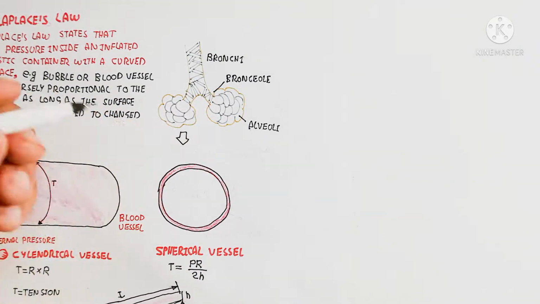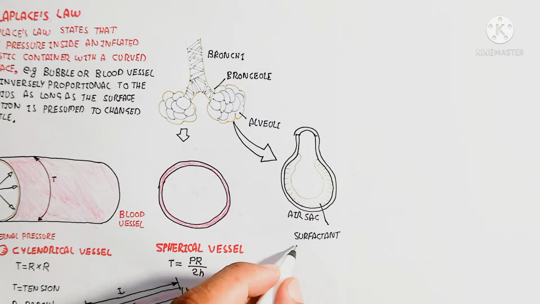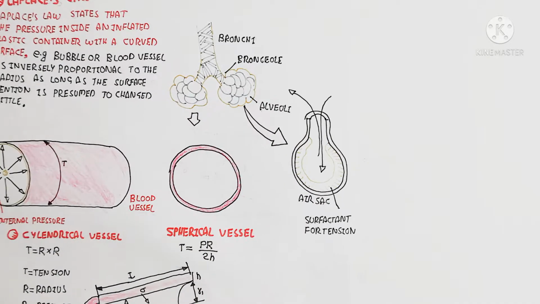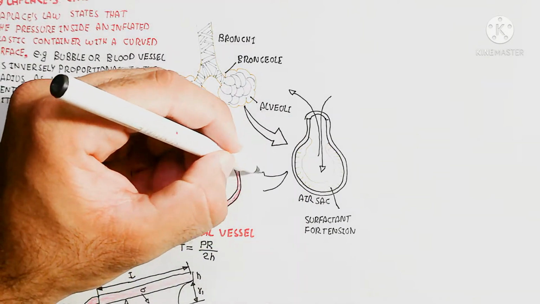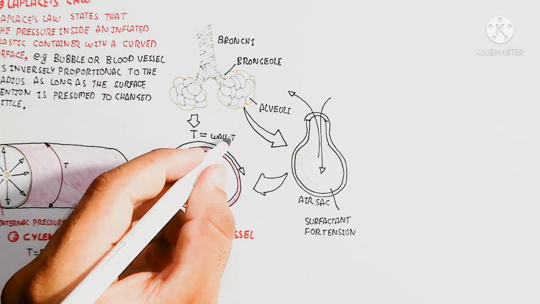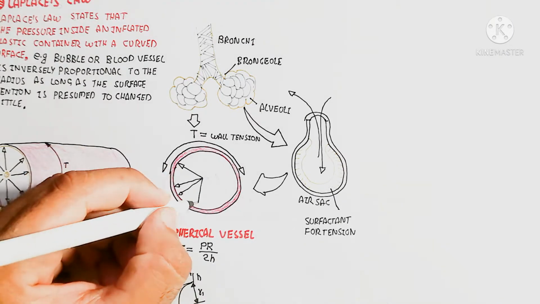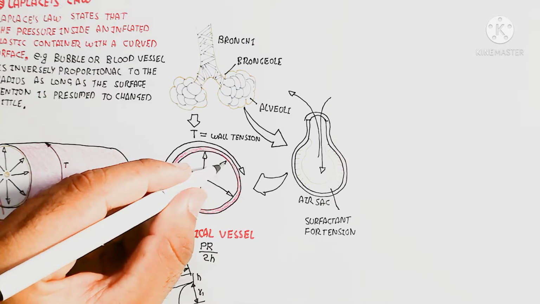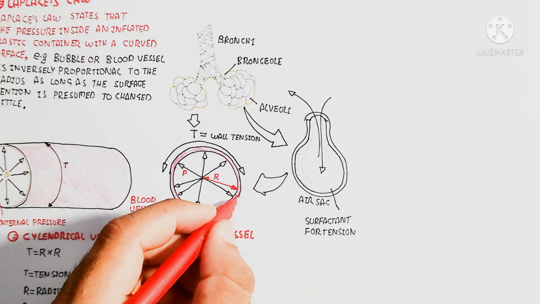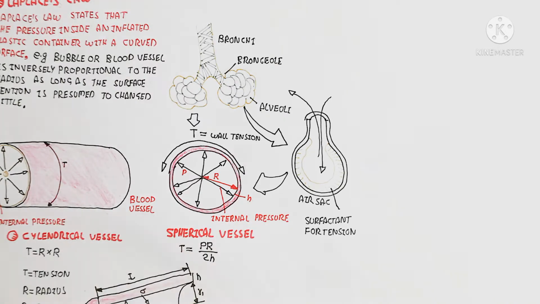Here are the lungs, containing bronchi and bronchioles that ultimately go into the alveoli; a single one is an alveolus. The alveoli are air sacs, and the air sac contains a surfactant for tension. The increase or decrease of the tension is due to the surfactant, for breathing in and breathing out. That plays an important role in changing the pressure. When the pressure inside increases, it means breathing in, while when the pressure decreases, it means breathing out, and then it increases again. So flexibility plays an important role.